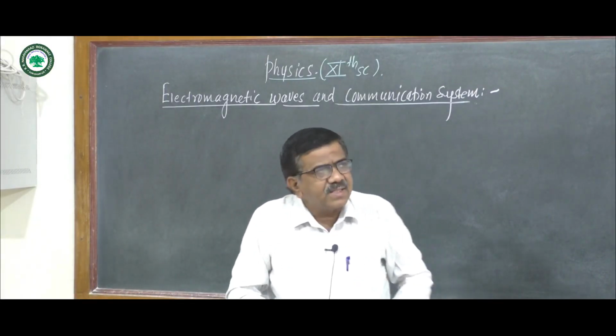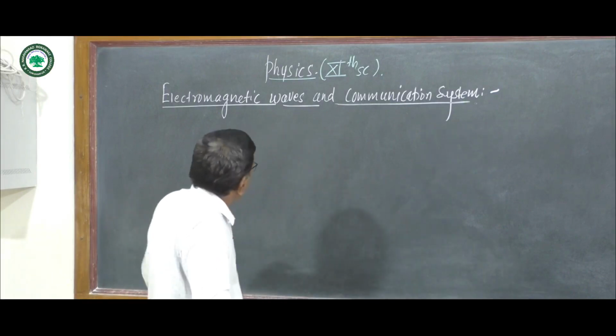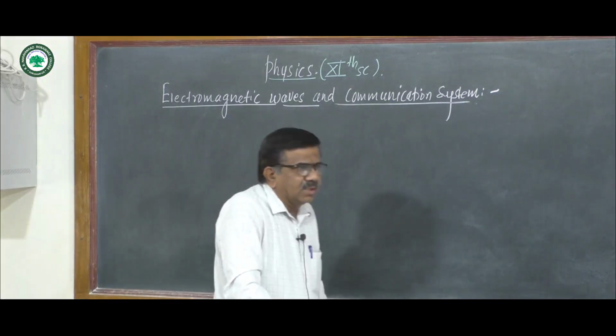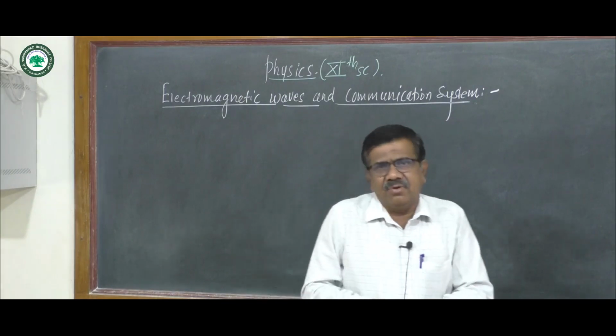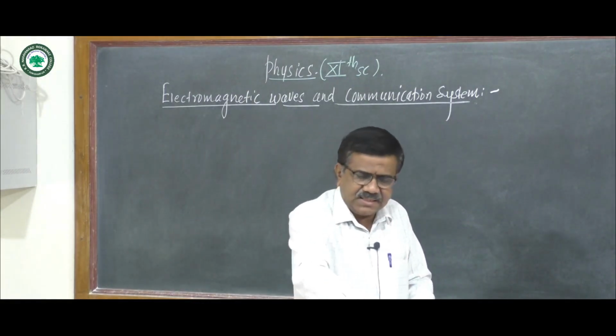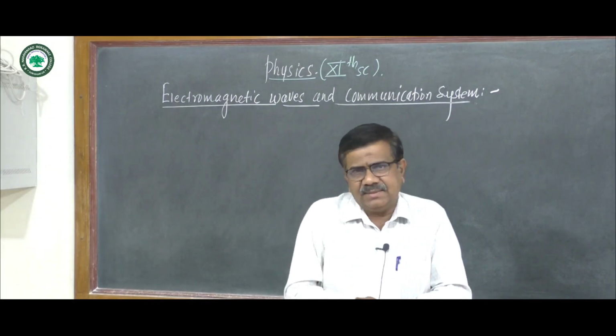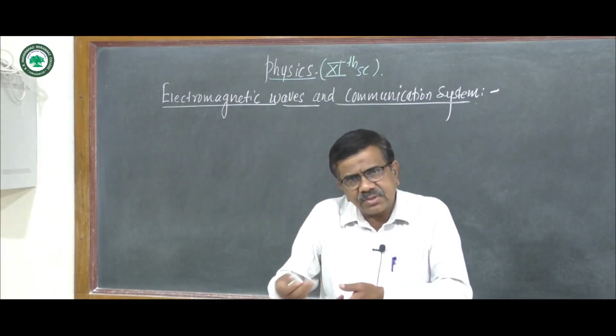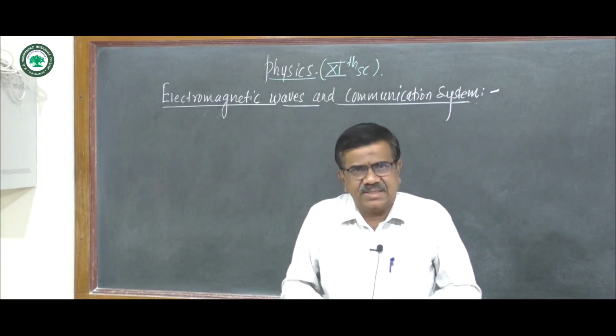In the last 3-4 lectures we have studied electromagnetic waves. You know electromagnetic waves consist of electric and magnetic field vectors perpendicular to each other and perpendicular to the direction of propagation.